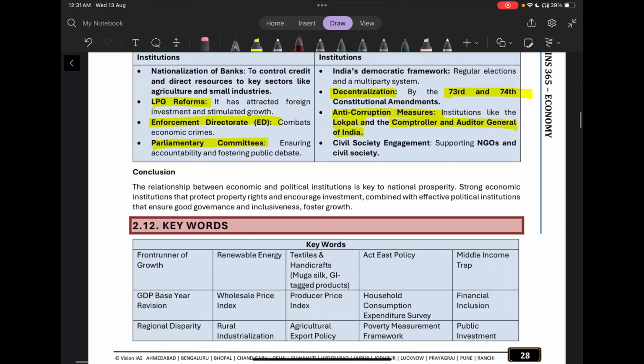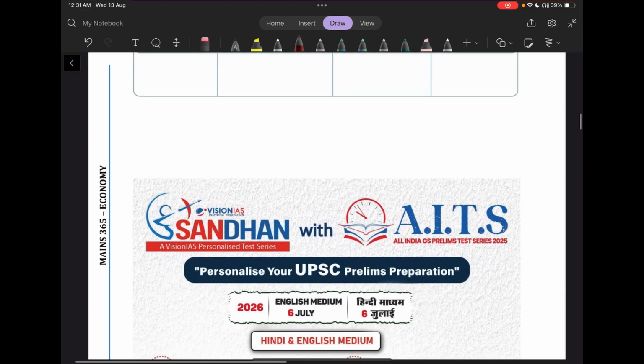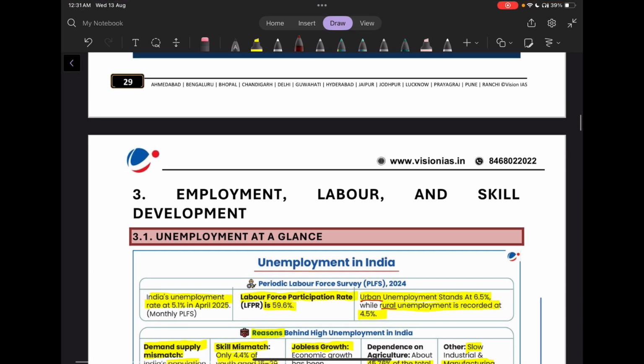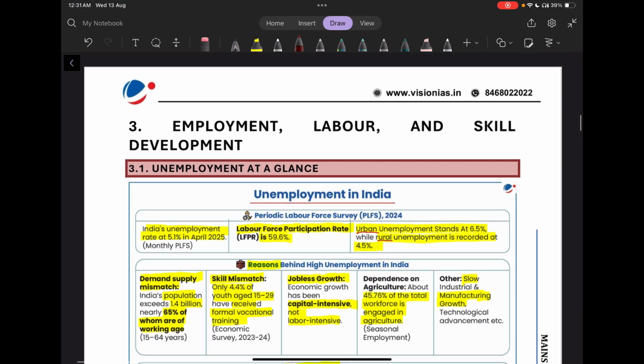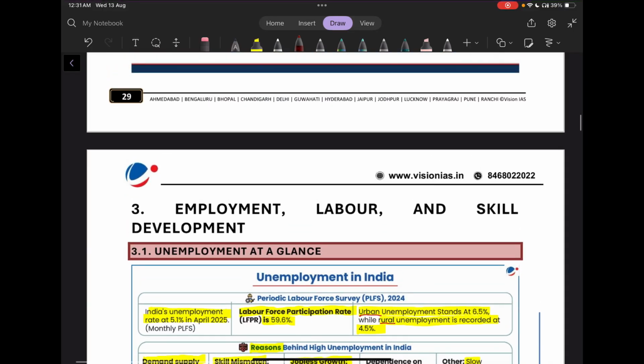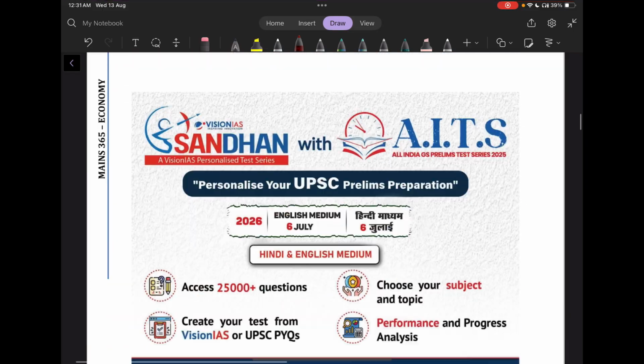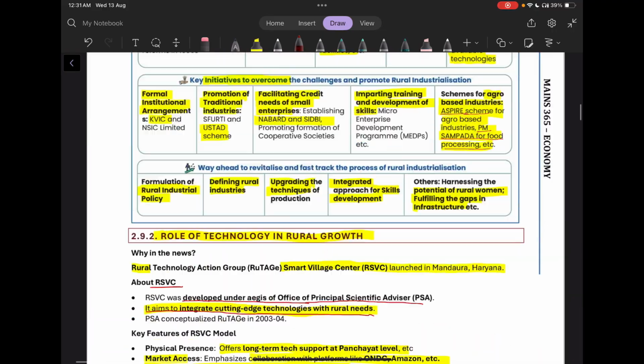So yeah, two components of the syllabus matching have been done. The third component, employment, labor, and skill development, we will be doing in the next part.